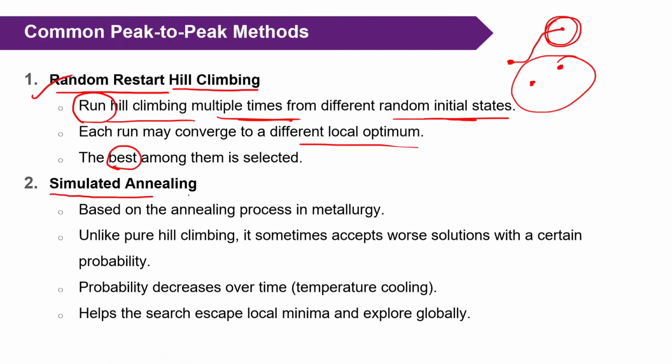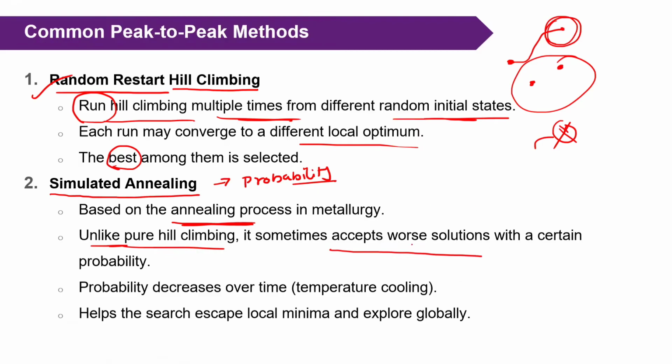And the second method is simulated annealing. This is also a search algorithm. This algorithm is mainly based on the concept of annealing, so it is completely related to probability. Unlike pure hill climbing, which always accepts only the best solution: suppose while moving there is no better solution right now, but remember in the future you may get a better solution, but since right now it is not better, pure hill climbing stops. But simulated annealing sometimes accepts a worse solution also.